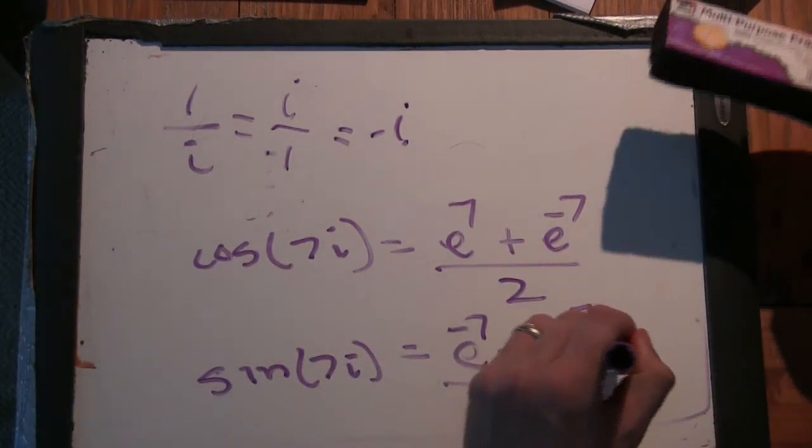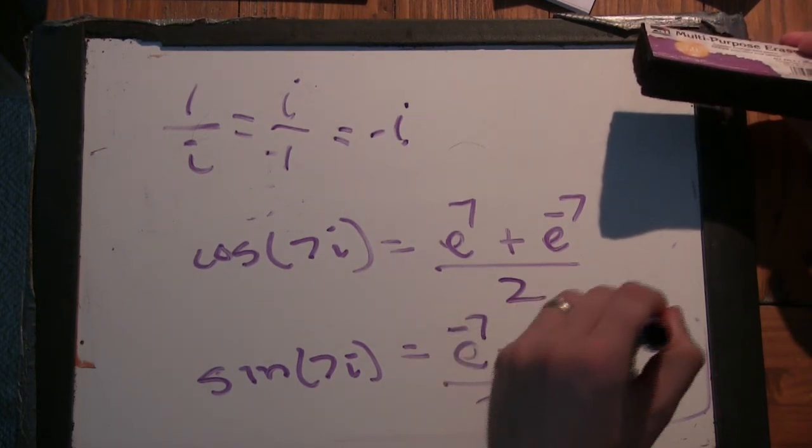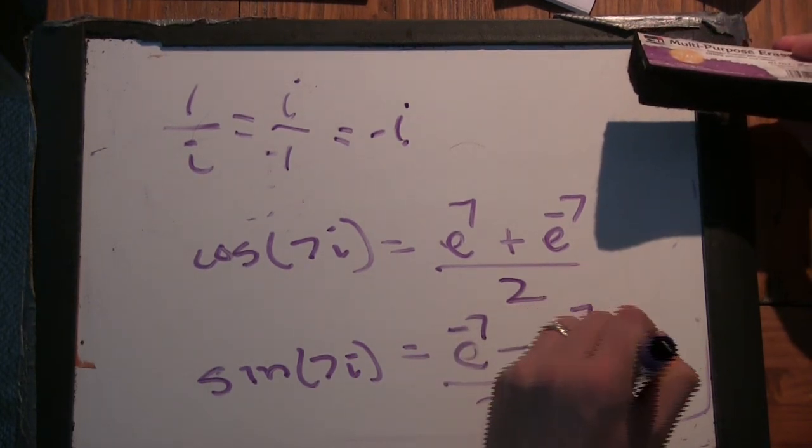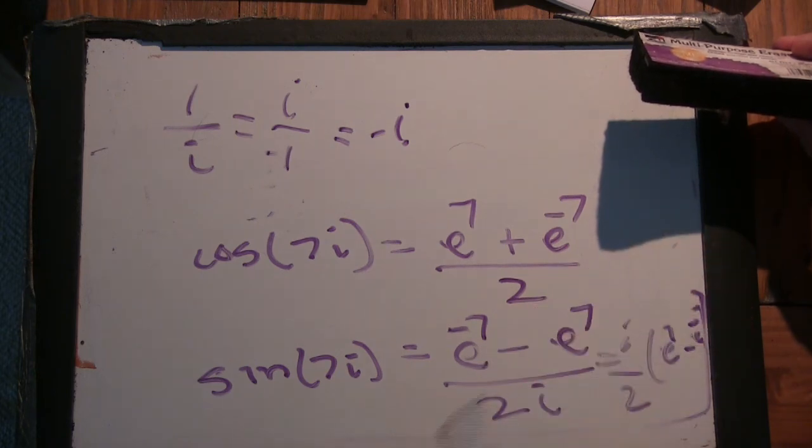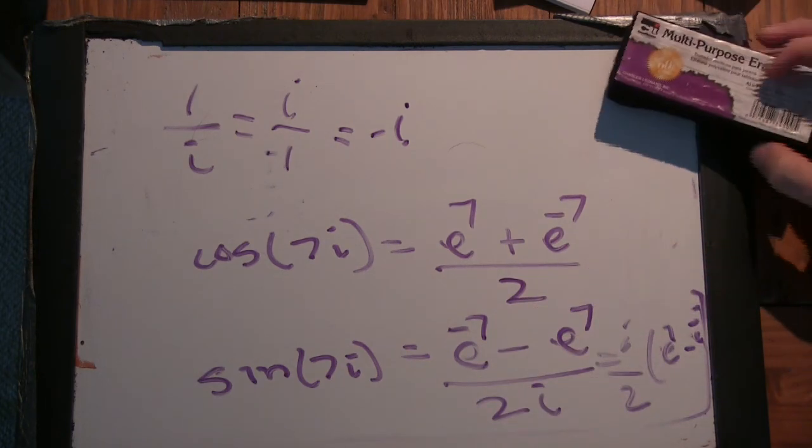There you go. So this simplifies to be minus i times this whole thing. So this is just going to be i over 2 times e to the 7th minus e to the minus 7. Okay, so that probably didn't show up on camera very well.